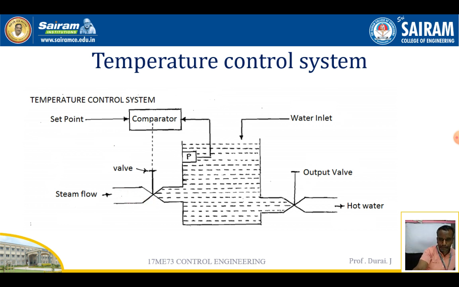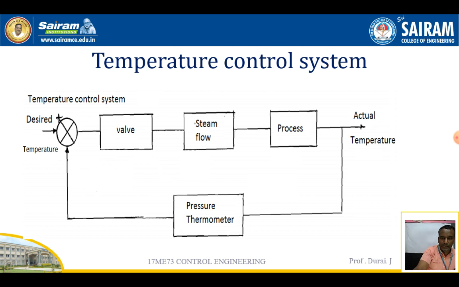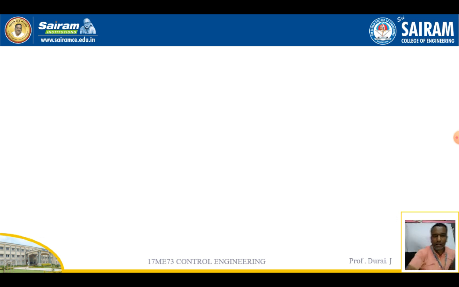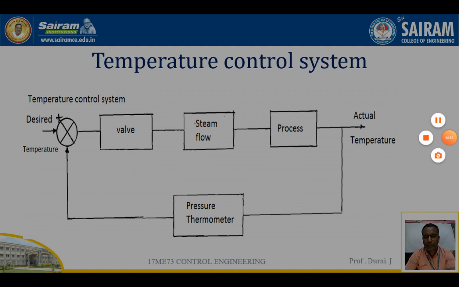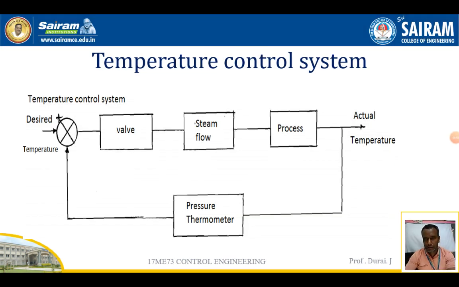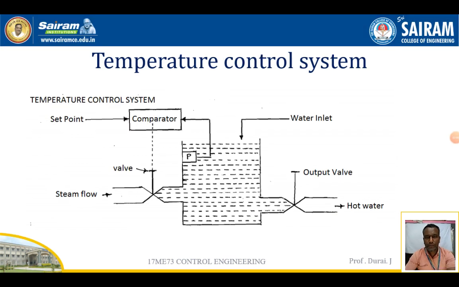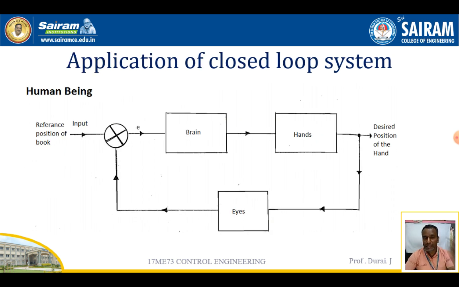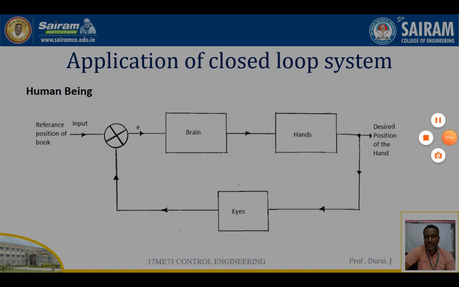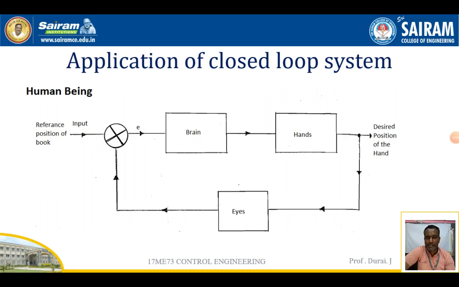So these are applications of the closed loop system. Another example is the air conditioning system. In the air conditioning system, the inside room temperature is measured with temperature measurement devices.